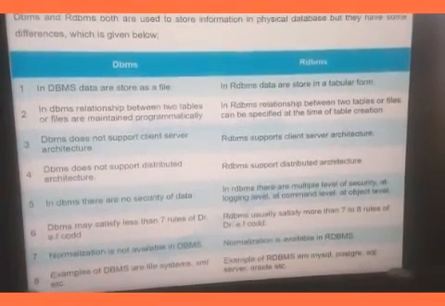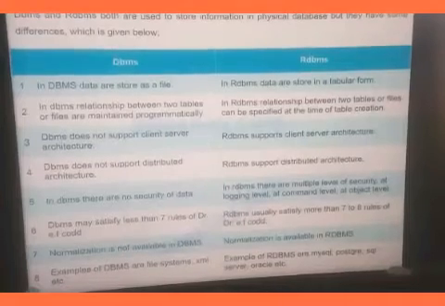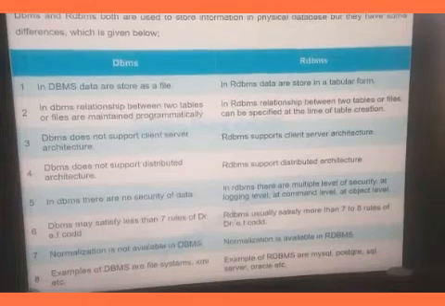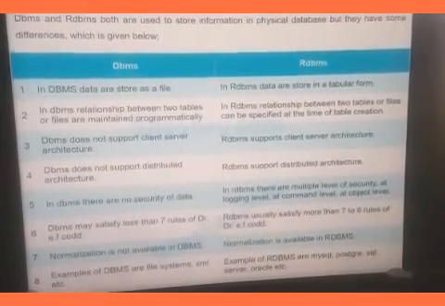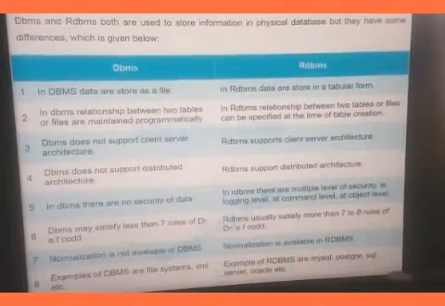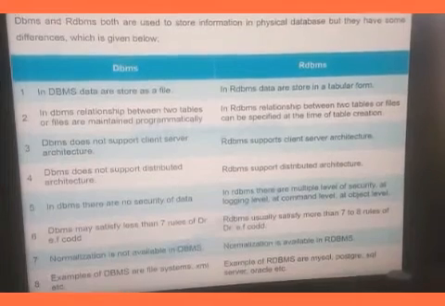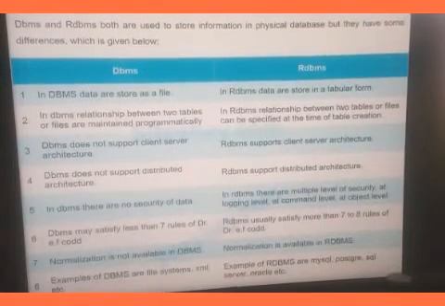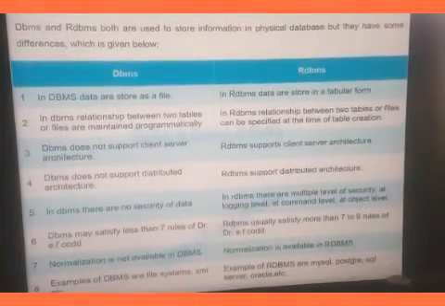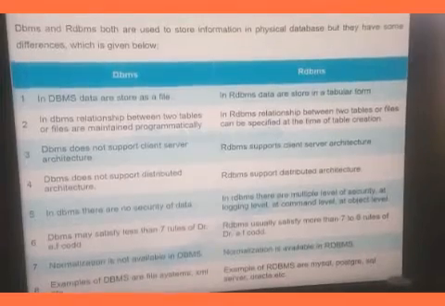In DBMS normalization is not available, but in RDBMS normalization is available. It can form tabular data. Examples of DBMS are file systems like XML files, etc., and RDBMS like MySQL, PostgreSQL, SQL Server, Oracle, etc.